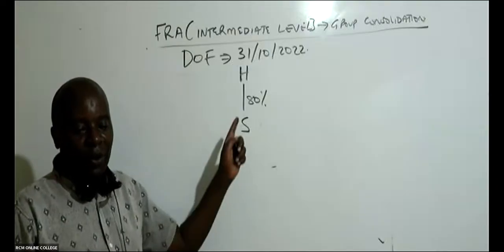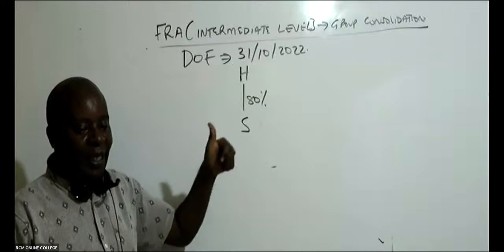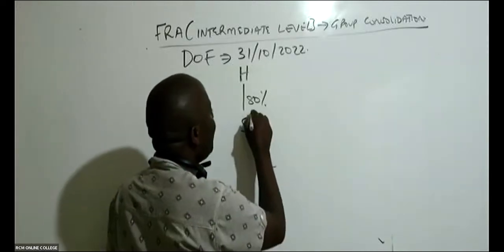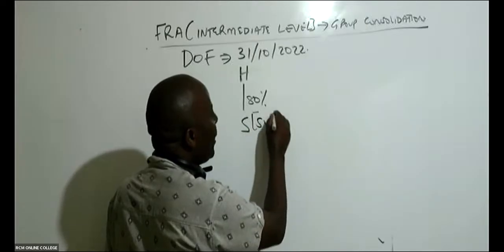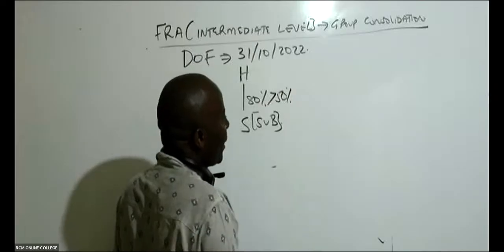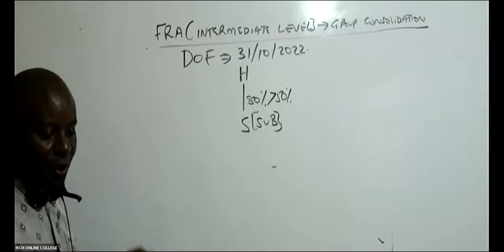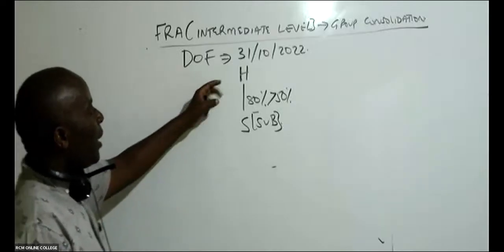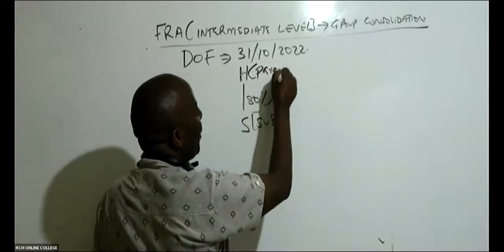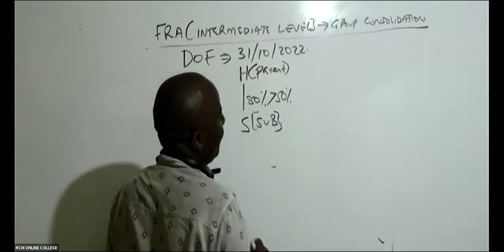Okay, so this is more than what year? This is more than 50%. Whenever you have an investment being more than 50%, it means that S is a subsidiary, because this is more than 50%. And of course, this H will be a parent company, because H is able to control S.